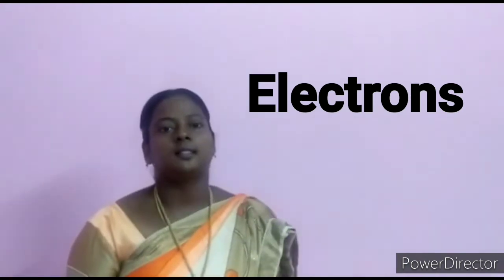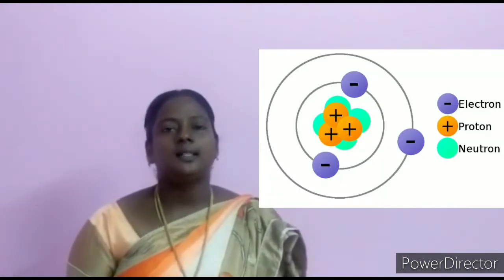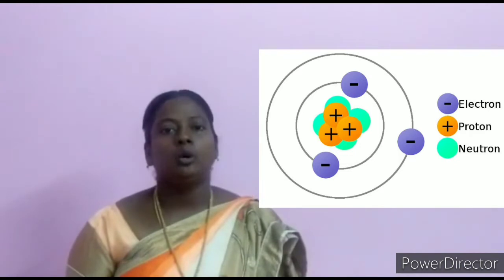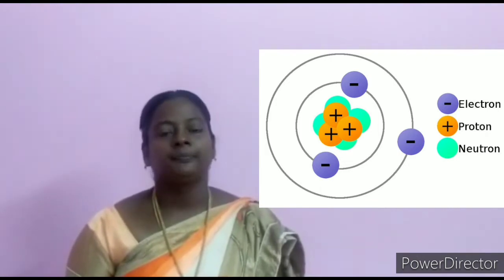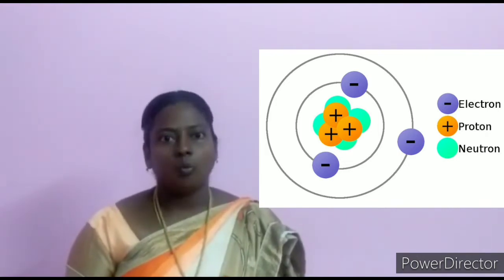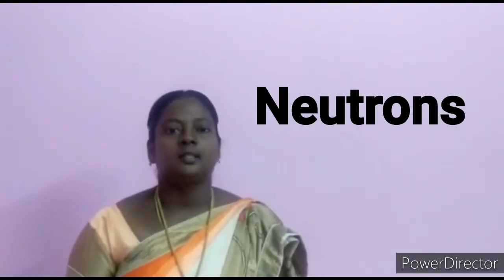E-L-E-C-T-R-O-N-S, electrons. The electron is a subatomic particle whose electric charge is negative 1 elementary charge. Electrons were discovered by J.J. Thomson. What are neutrons?